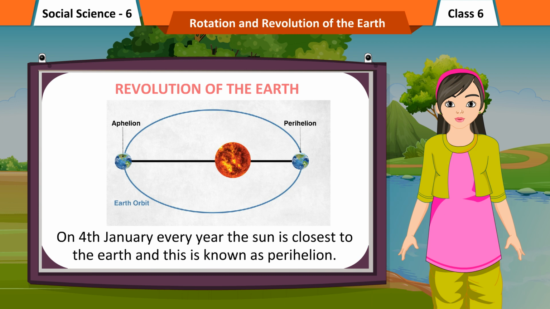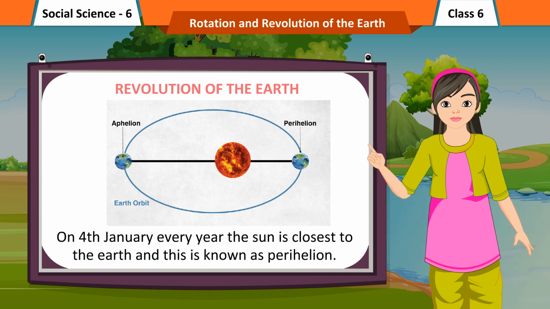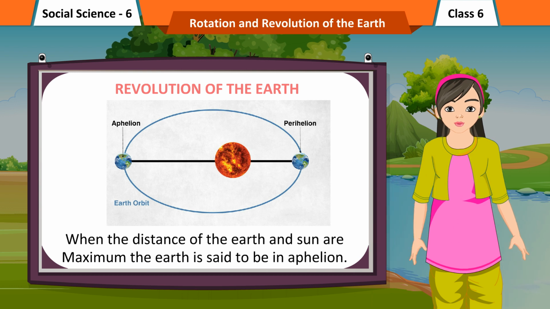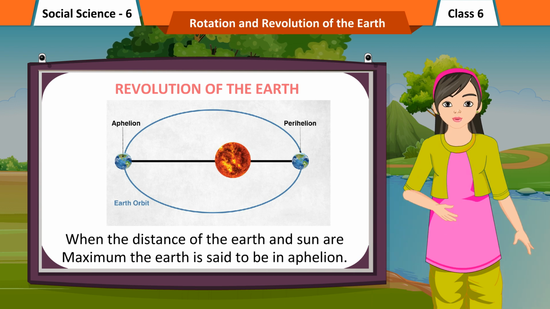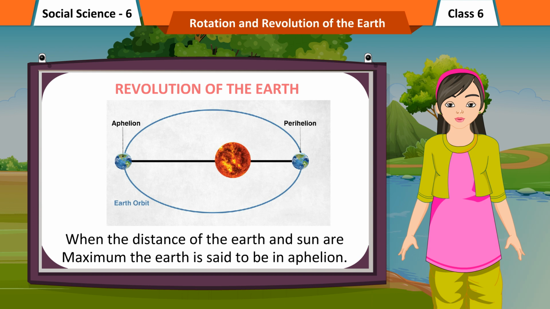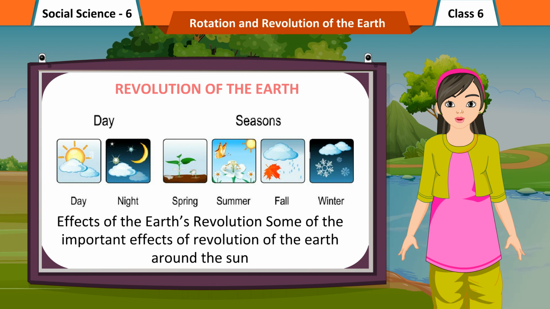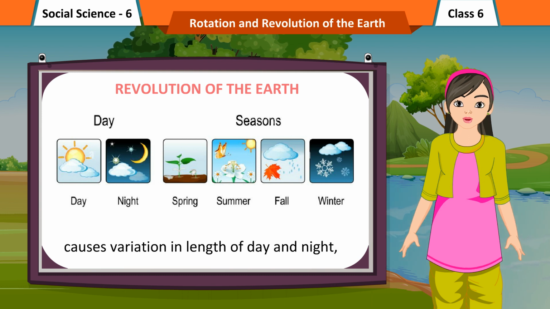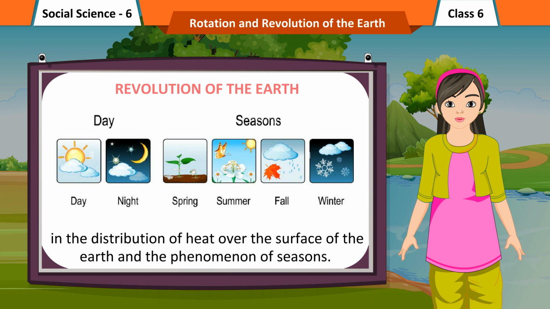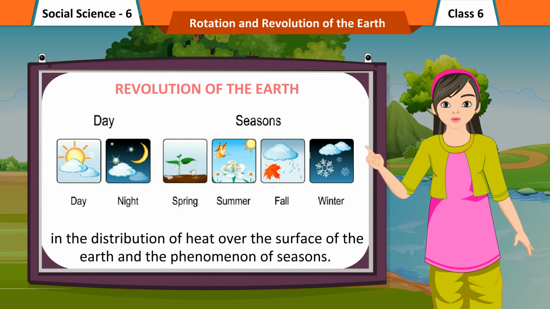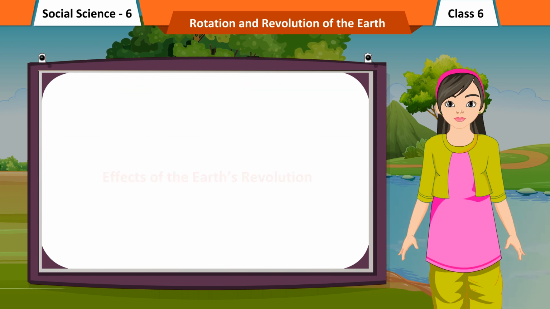On 4th January every year the Sun is closest to the Earth, and this is known as perihelion. When the distance of the Earth and Sun are maximum, the Earth is said to be in aphelion. Effects of the Earth's revolution. Some of the important effects of revolution of the Earth around the Sun are variation in length of day and night, in the distribution of heat over the surface of the Earth, and the phenomenon of seasons.